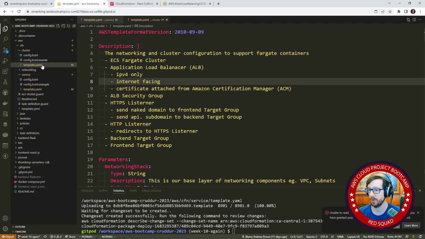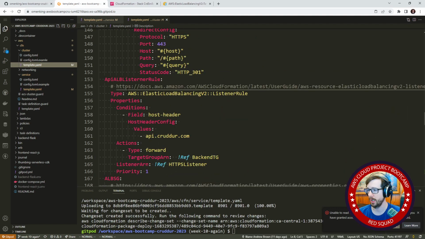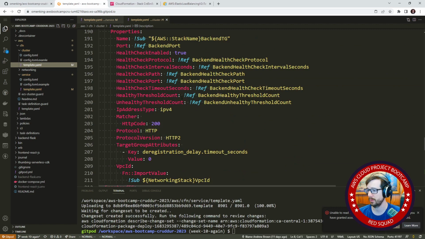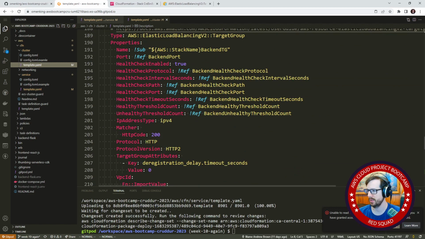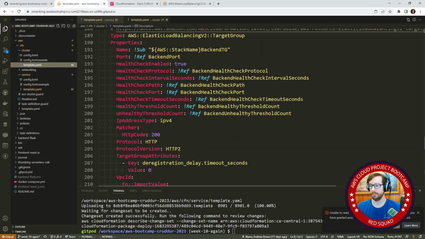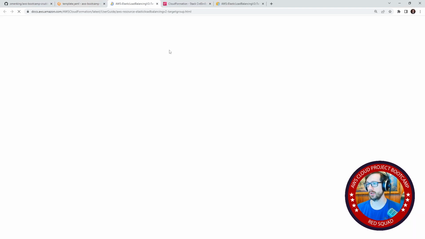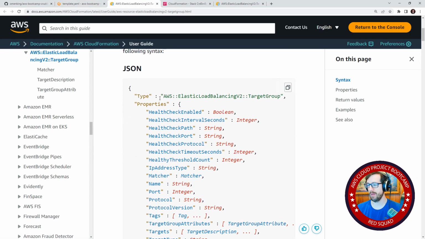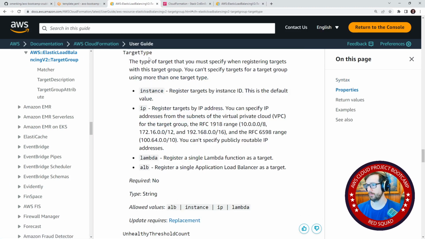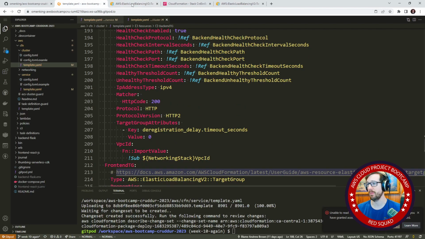We'll go back over to our cluster, and we will go take a look for the target group. So in here, we have our backend target group. Does it say what type it is? We didn't set it, so maybe it defaulted to instance type. So what we'll do, I'm going to hold control here and click through, and we're going to figure out that value that's missing. Maybe it's target type. Here it is, target type. And wow, we didn't even have it in there. So it must have defaulted to instance.